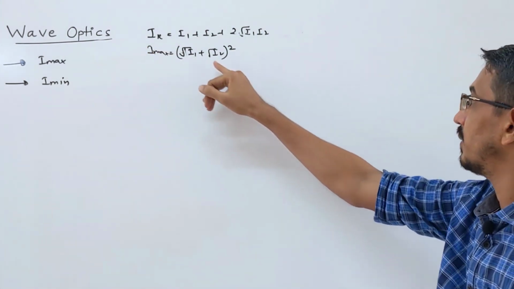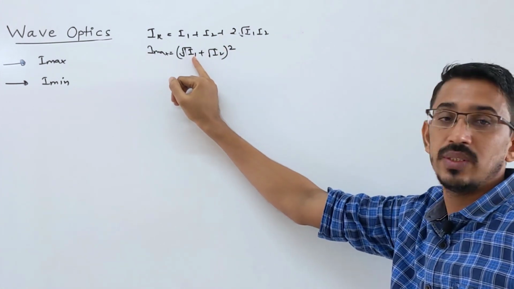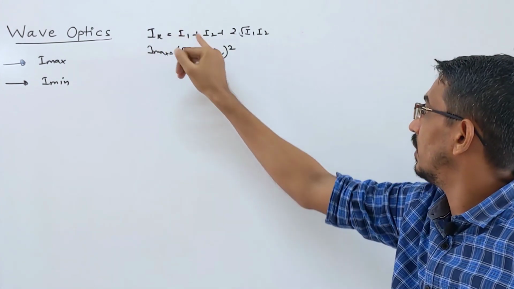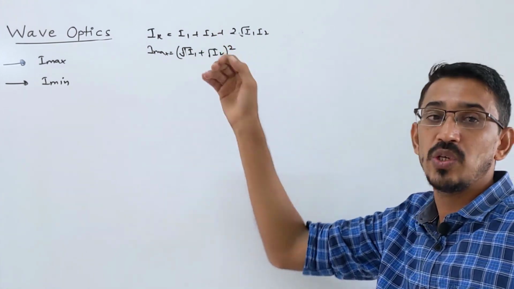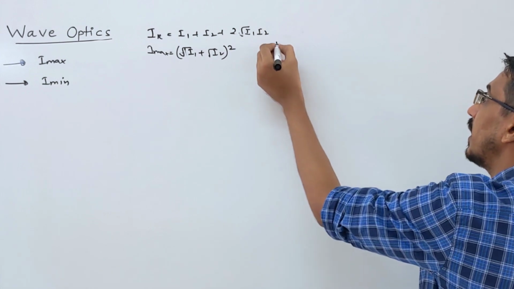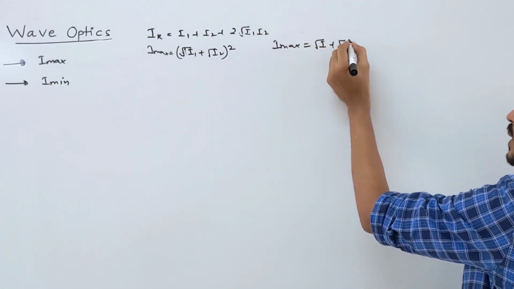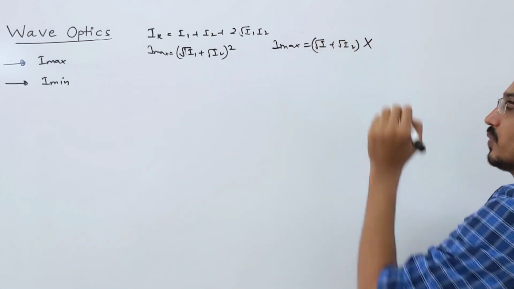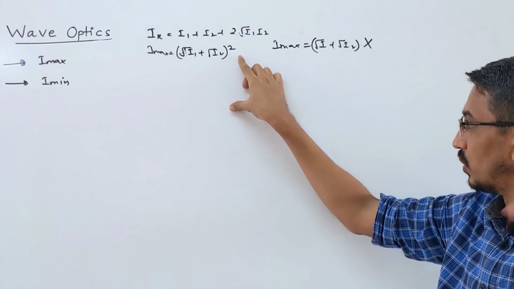Because when you open this, it is (a plus b) whole square, right? Root I1 squared, meaning a squared, becomes I1, the square of b becomes I2, then 2 times a and b, this one. So actually what I wrote was this much only. By mistake I wrote root I1 plus root I2 without the square. This is wrong. What is correct? You have to put a square on this. I forgot to do that. So please correct both, the last two you wrote.